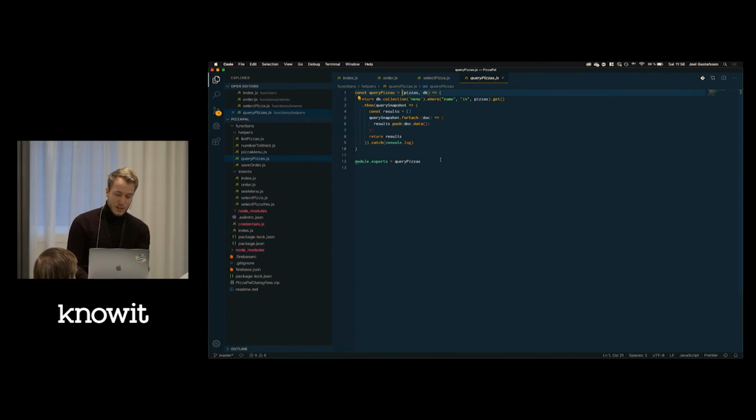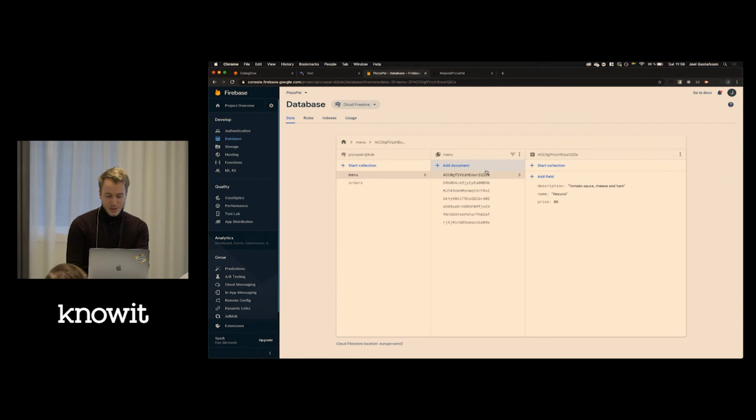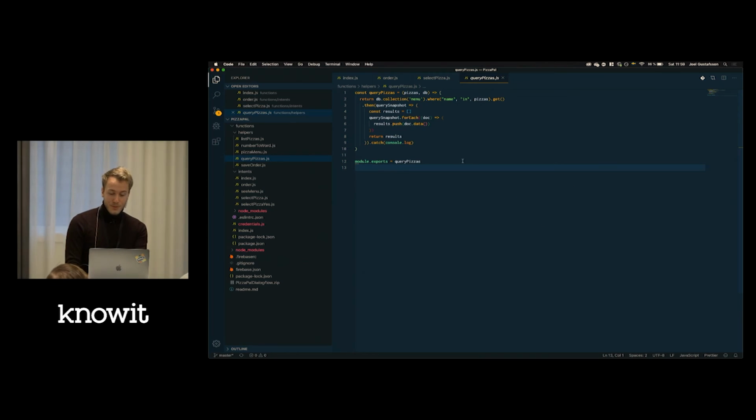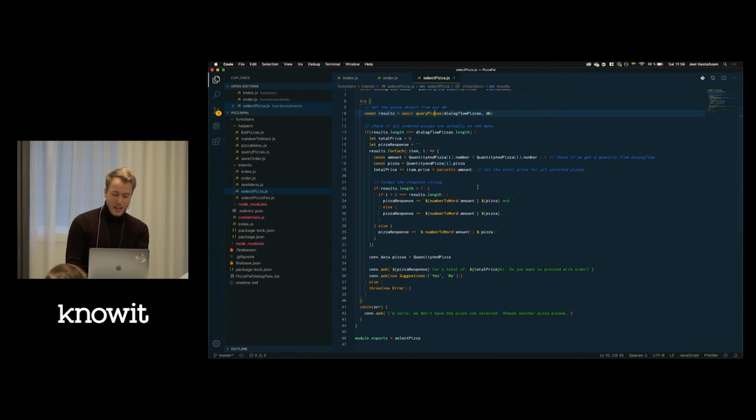And this one is very simple. It's just a query to the Firestore database. I can actually show you how it looks. So here I have all pizzas and just some more information. So when the user says Vesuvio, we can get the price as well.